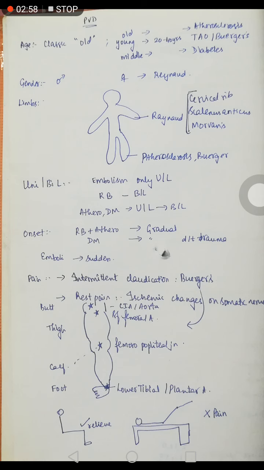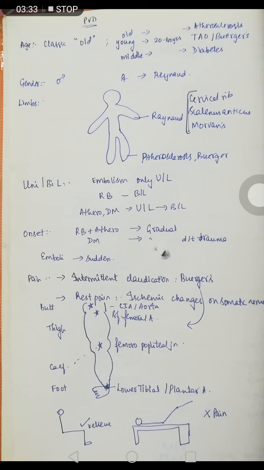The time up to which he can walk without any pain is called claudication time. During that time the substance P becomes high, and if he keeps walking, it might get washed away because of very good blood supply, and the pain disappears. But mostly the pain occurring after the claudication time will be very severe, necessitating him to sit down and take a rest. And the rest pain will relieve on putting the limb